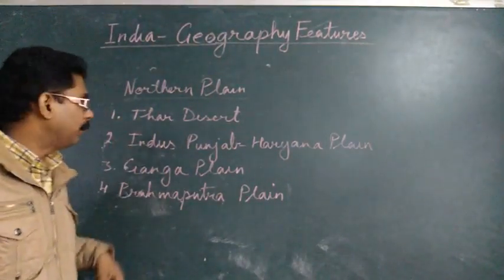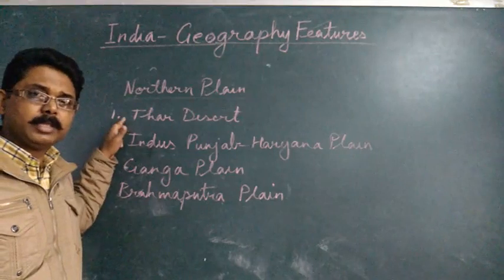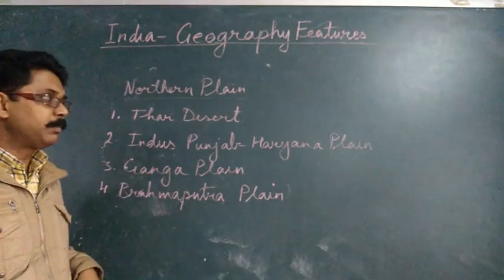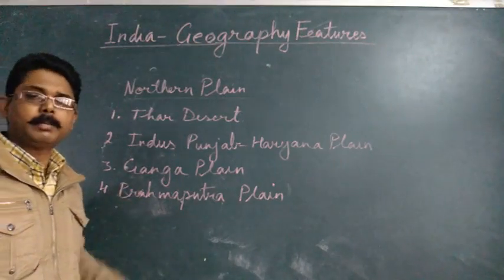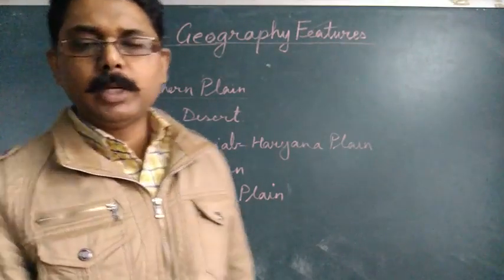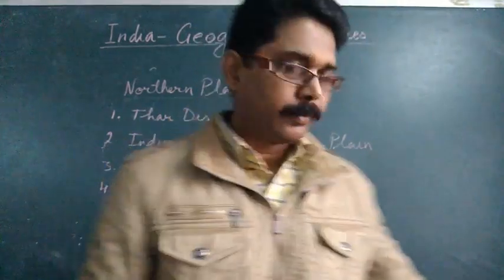Well, so this is about the northern plain. I explained to you about the four plains. We have seen the Thar desert, then the Indus plain, Punjab Haryana plain, Ganga plain and Brahmaputra plain. Now let's move to the peninsular plateau.